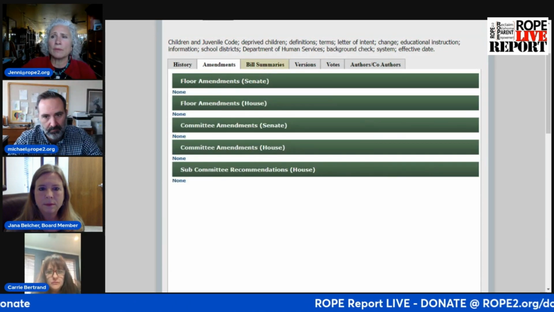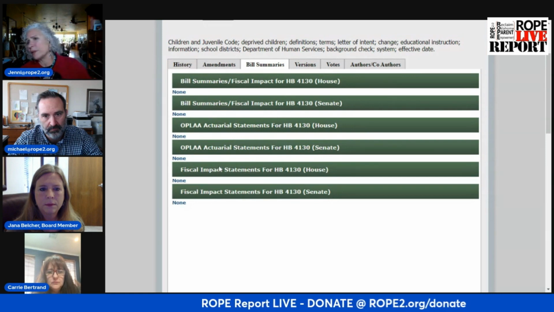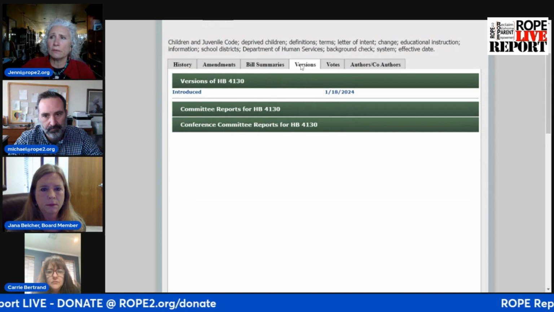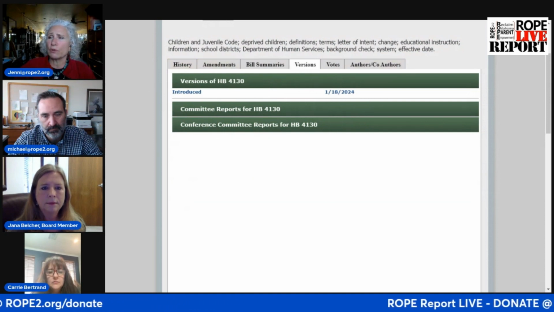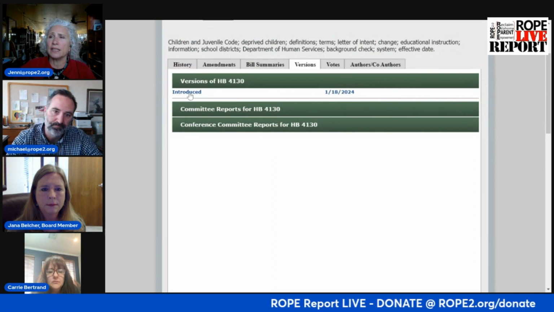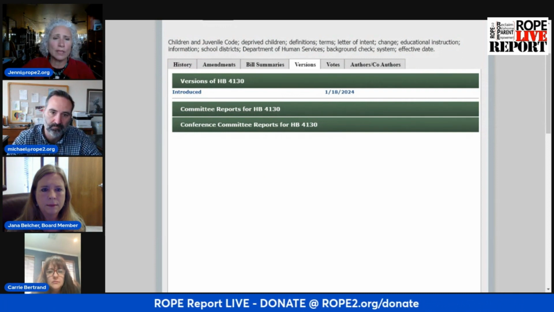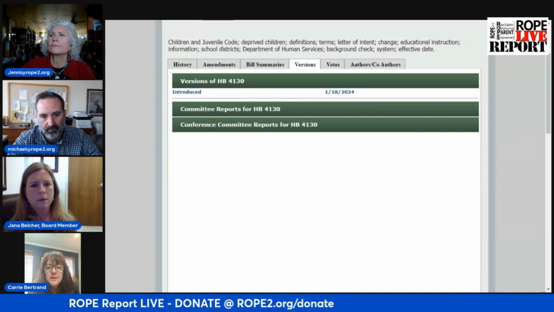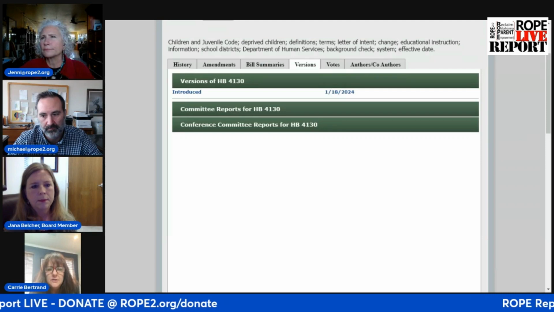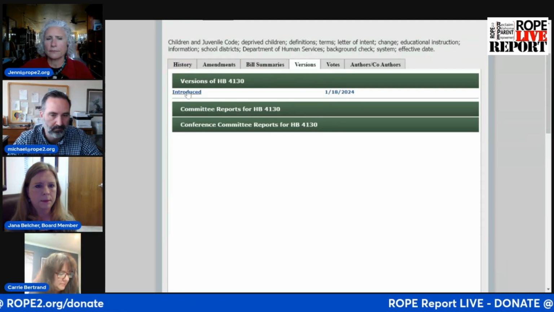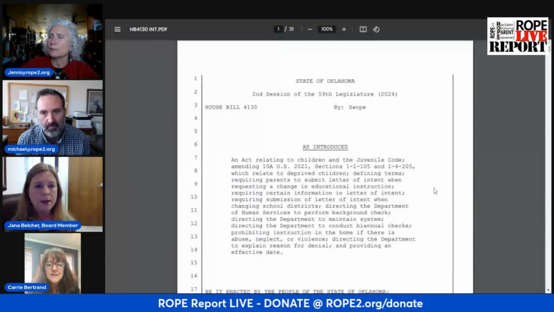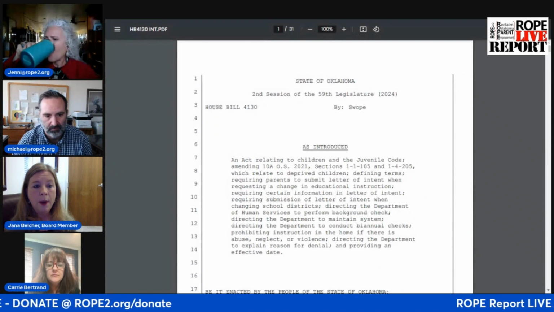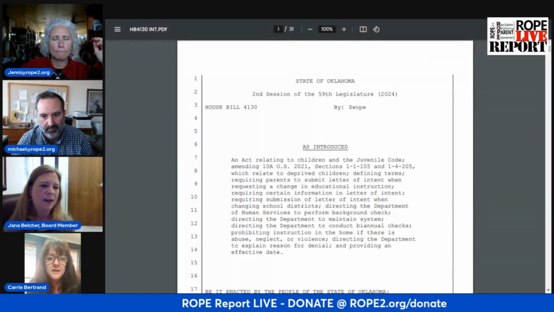There are no amendments on the bill right now. Here is a summary for the bill, and there isn't even a summary for it. There's only one version right now, and it's the introduced version, which was introduced on the 18th. And if you click on it, it actually brings up the bill. I always go straight to versions when I'm on this page. So if your listeners are taking notes, the versions are where you're going to print out the bill from. We have that linked straight to this page on our website, constitutionalhomeeducators.org, under Bills We Oppose or Alert. I can tell you which page to go to, Jenny.